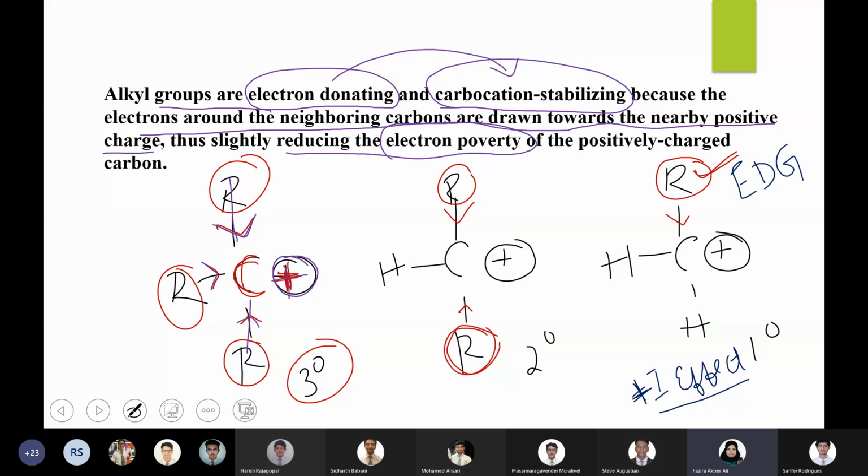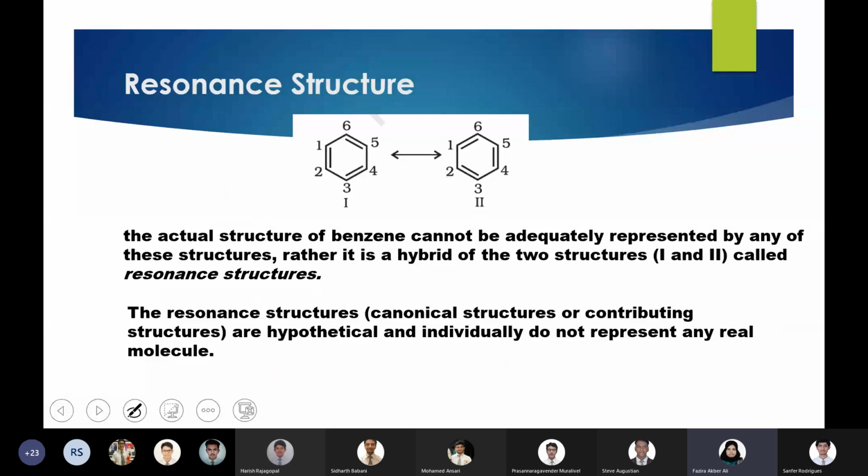The next type of electronic movement is resonance effect. But before we go to the resonance effect, you should know what is the meaning of resonance structure or resonance. Then only you can explain the resonance effect. That is the second type of electronic movement. So first type is inductive effect. We have done that. In inductive effect, you have positive inductive effect and negative inductive effect based on the substituent, which are either electron donating or electron withdrawing.